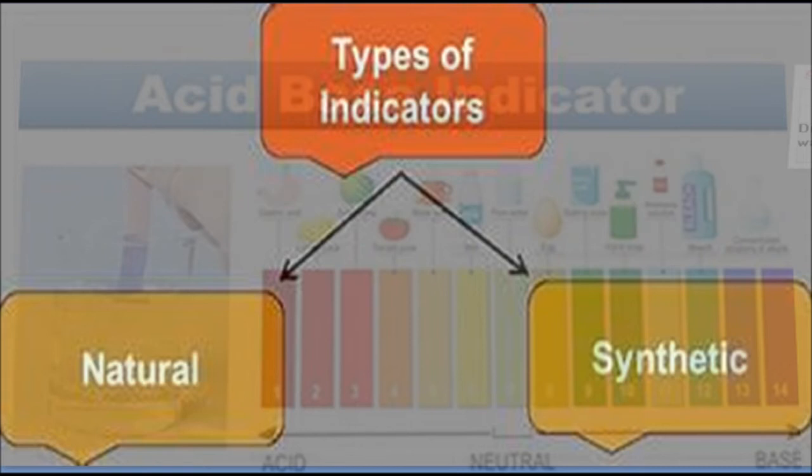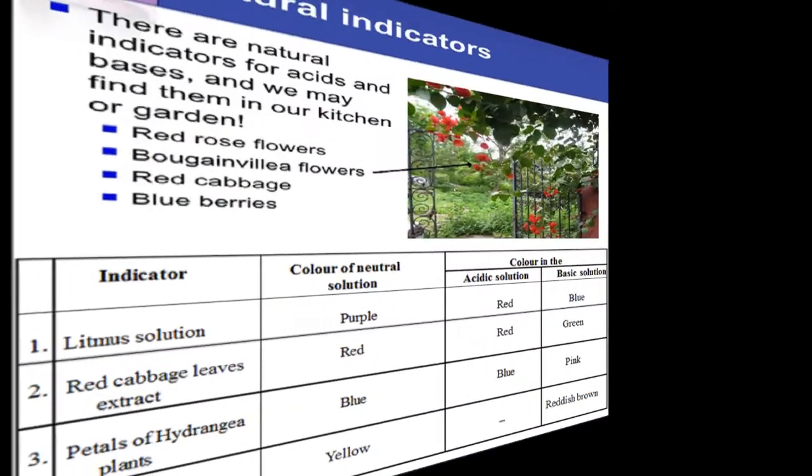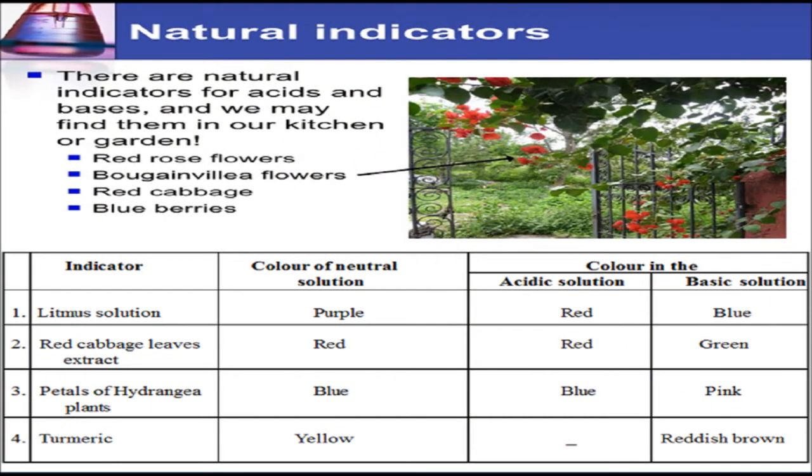Indicators. An indicator is a substance that indicates the presence of an acidic or basic solution by changing color. If there is no change in color, the solution is neither acidic nor basic. Such substances are called neutral substances. Indicators can either be natural or synthetic. Natural indicators. Many natural dyes found in fruits, vegetables, and flowers act as indicators.